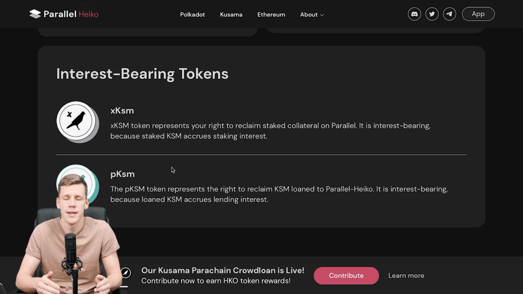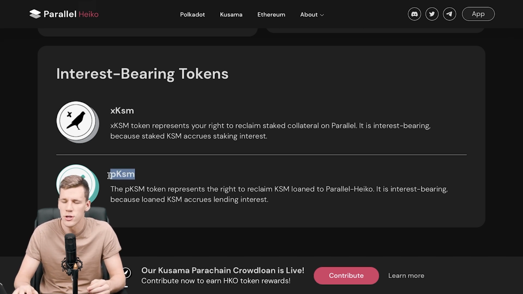So basically an exact representation or copy of the original KSM which we've staked, but this PKSM won't be frozen because it's basically like a mirror token of our original KSM. And this PKSM can be then transferred, it can be sold, and basically thanks to this we will be staying liquid while freezing our original KSM in this pool. So all in all, the Crowdloan process through Heiko and Parallel Finance would look as follows. Let's just take an example for the Kusama network.